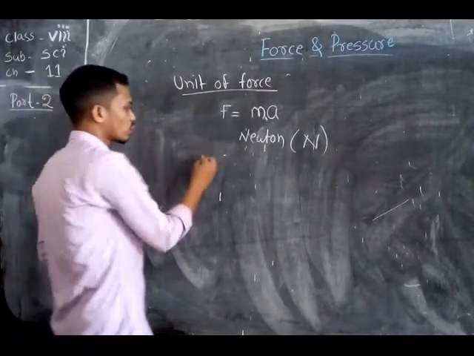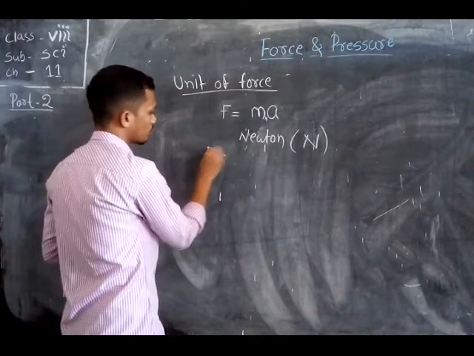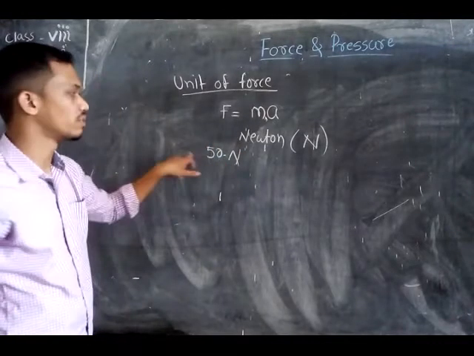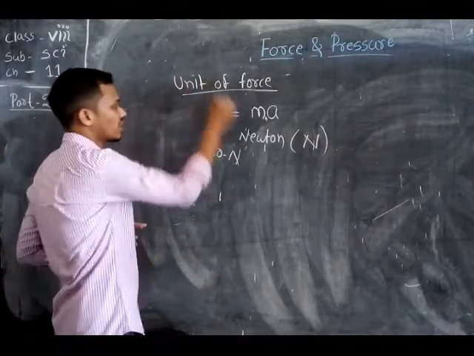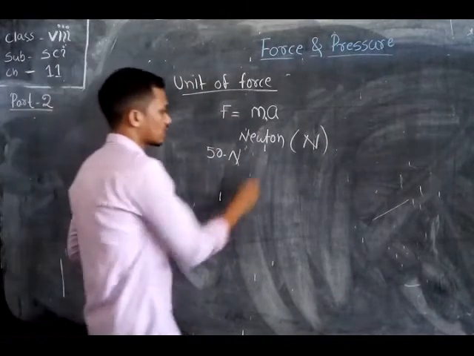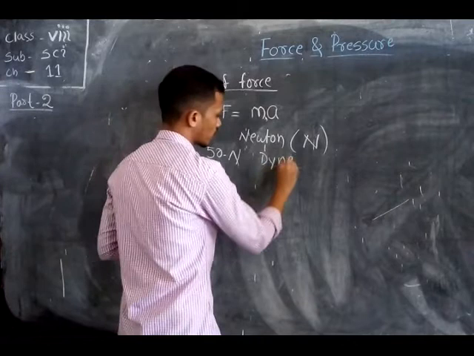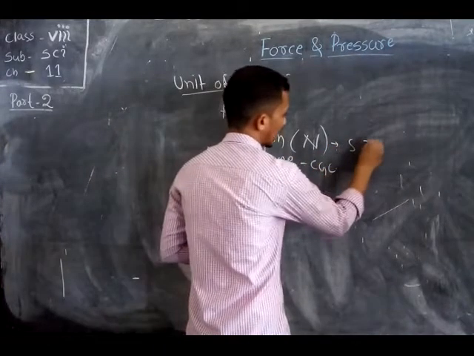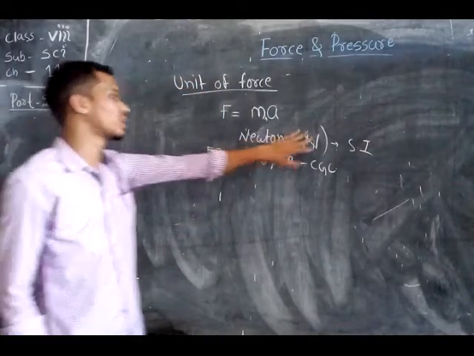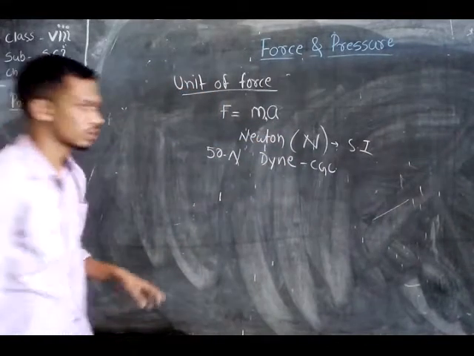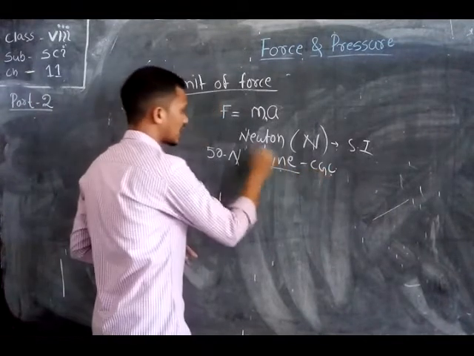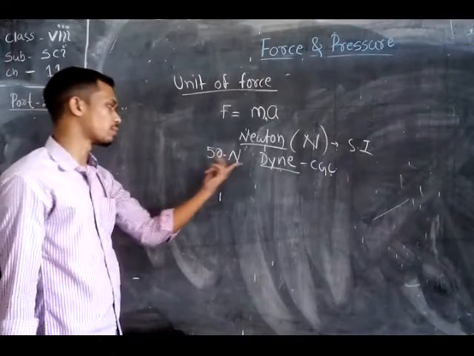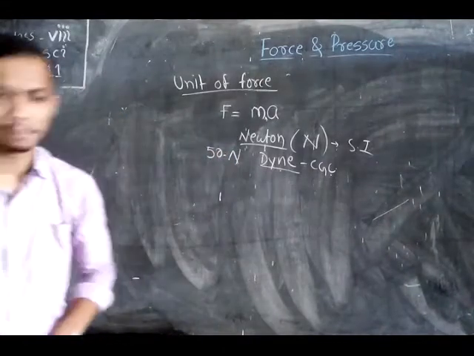Suppose I have written that the force applied by a body is 50 Newton. In this way you read it as 50 Newton, not 50 N. So the unit of force is Newton, and the smaller unit is the dyne. The dyne is the CGS unit of force, and Newton is the SI unit of force. Newton is the bigger unit and dyne is the smaller unit. Newton is represented by the capital N.